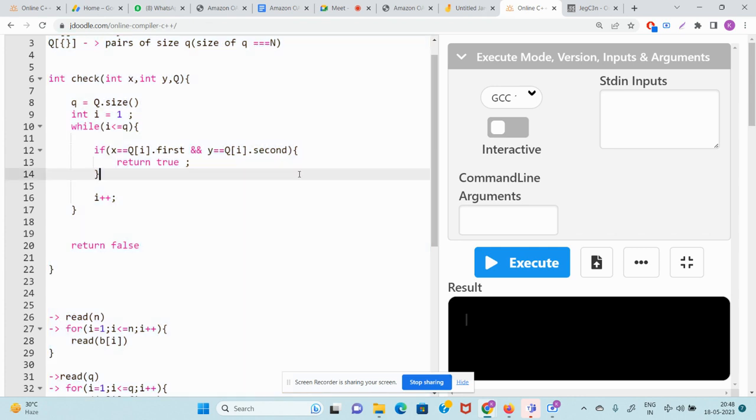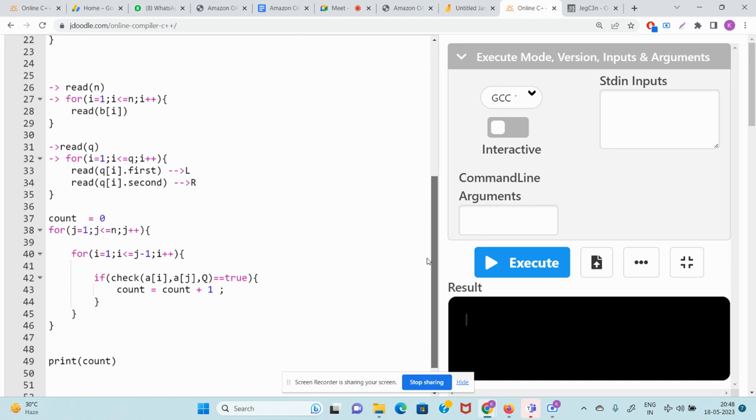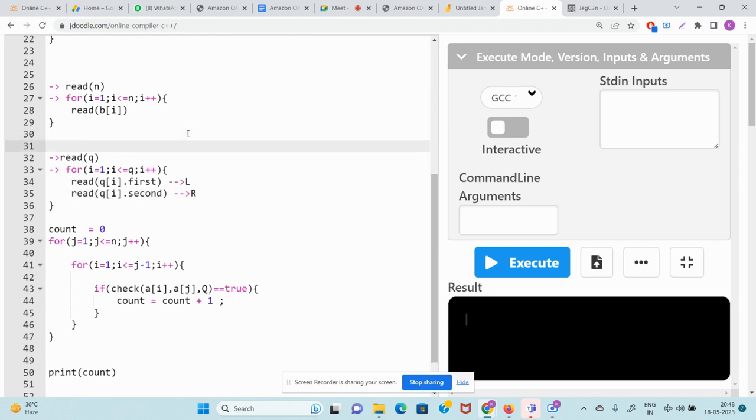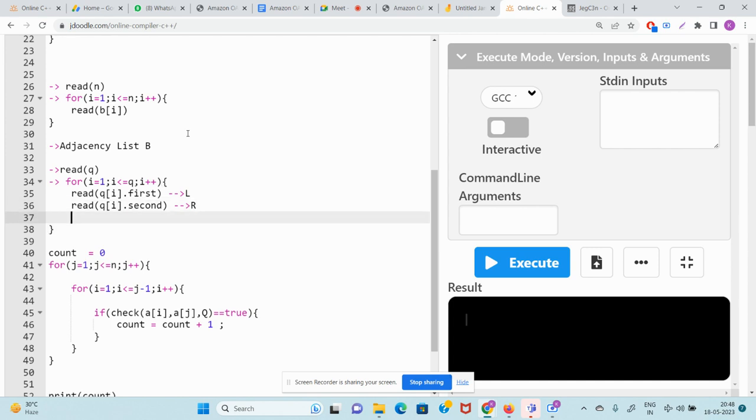Now, let's come to our code. Now, let's make these things efficient. So, guys, what can you do? Let's say I take an adjacency list B. Let's not go into the syntaxes and all, just focus on the concept. You have an adjacency list B. You get an L and R. So what should you do? In B of R, you will put an L like this. I hope the operation is clear.